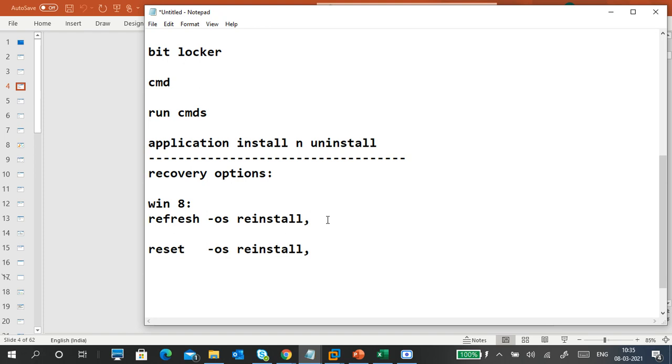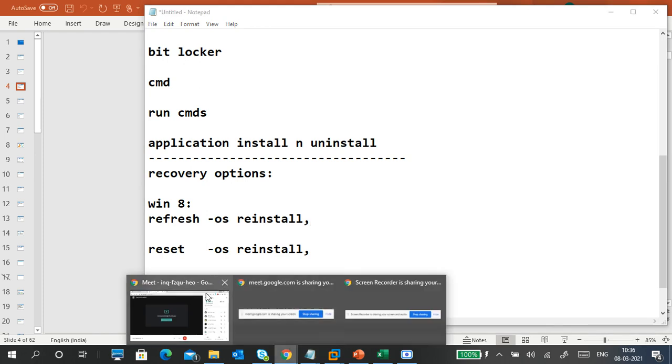If in case your system has a problem, like I got a problem when I used Windows 8 at that time. When I opened some application, it was not opening. It was showing that the entire file system got corrupted.